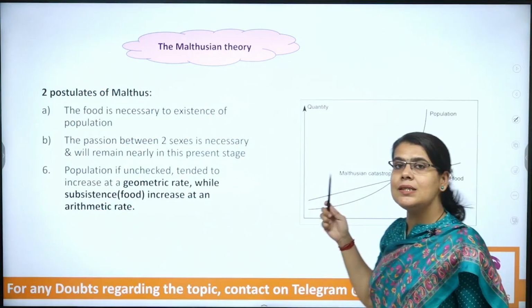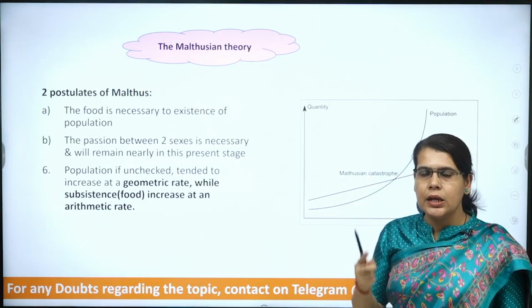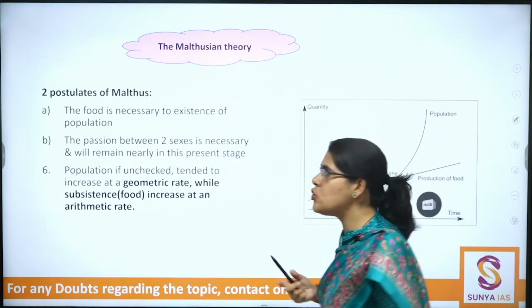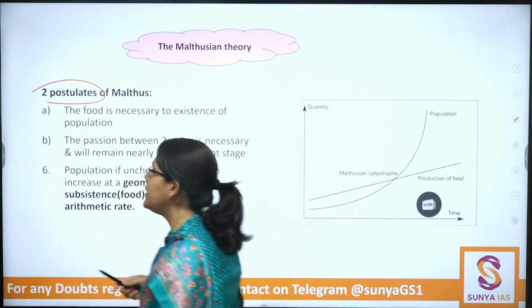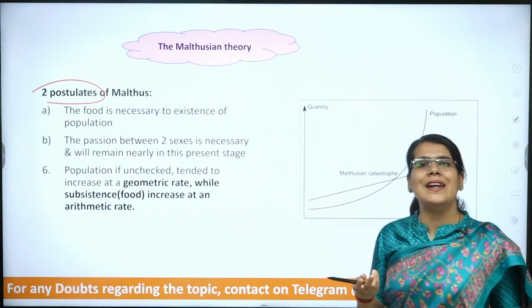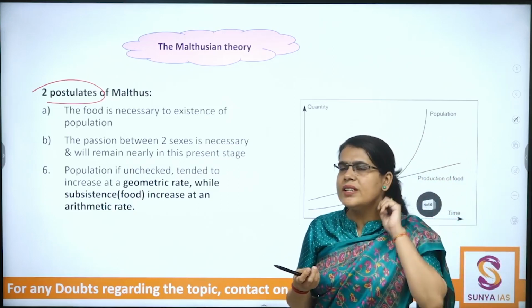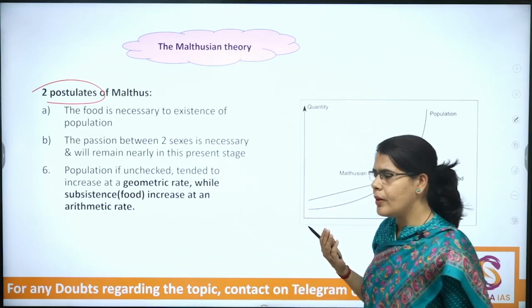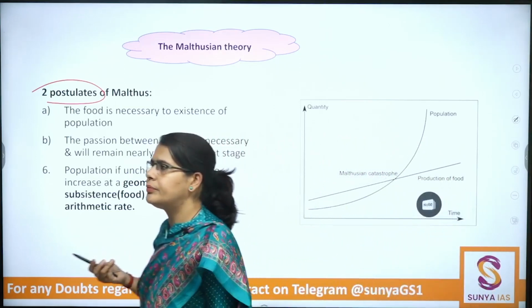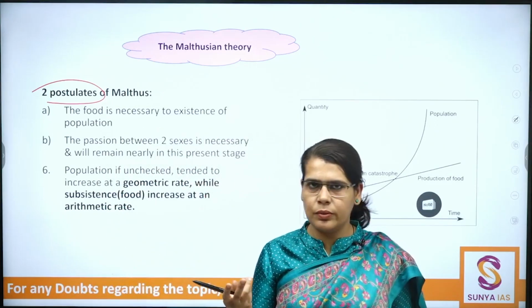So he gave these ideas on the basis of two postulates, bacho. The first postulate that he assumed, okay, a postulate is something that is necessary for you to propose your idea. So let's assume, for example, we are trying to derive the idea of what is the space that is required for a classroom.